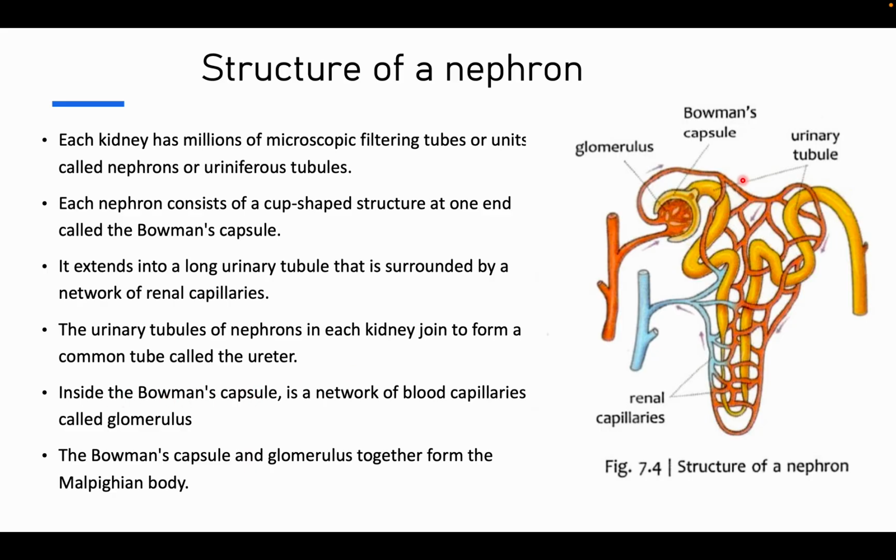Inside the Bowman's capsule, there is a network of blood capillaries called glomerules. The Bowman's capsule and glomerules together form Malpighian body.